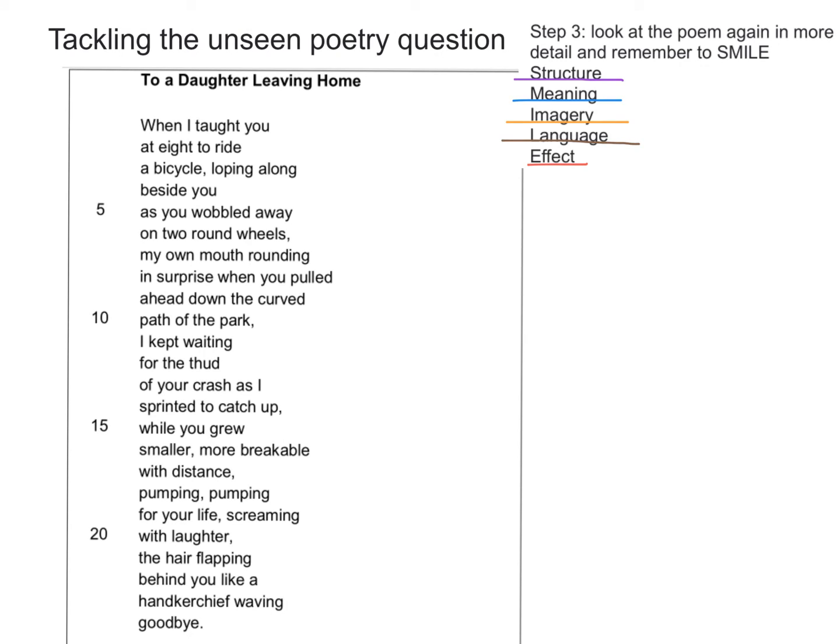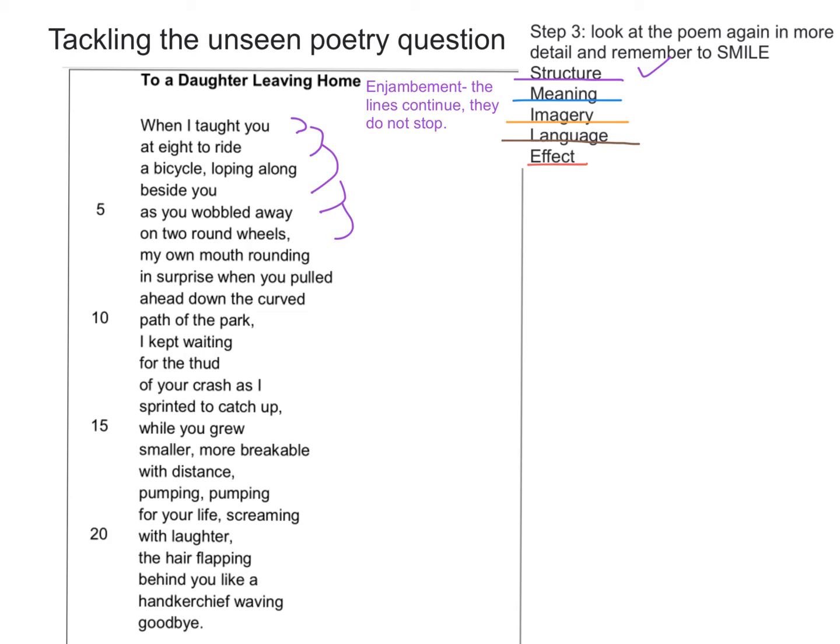So now we're nearly there, we're on step 3. And this is when we're going to look in a lot more detail at the poem. This is where we can start to pick out details to do with structure, meaning, imagery, language, and how those all build up to create an effect. So first of all, you'll notice with structure that we've got one stanza, and you can see that all of the lines run into one another. Now this is an example of enjambment, and the lines are ongoing, they don't stop. So that's one point about structure done.